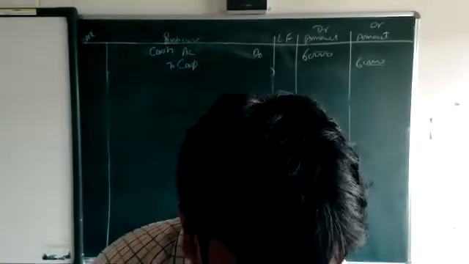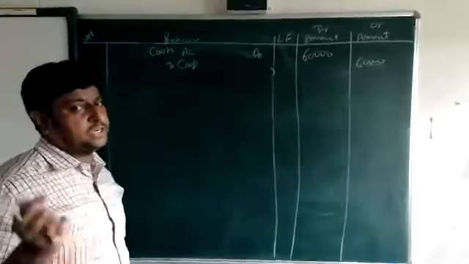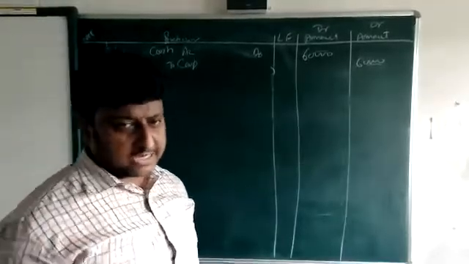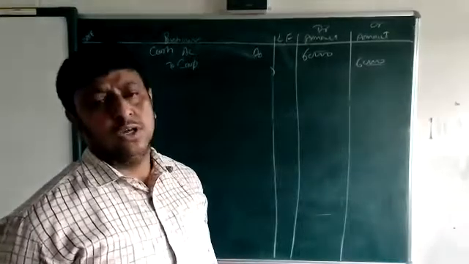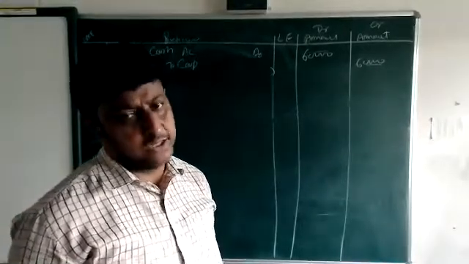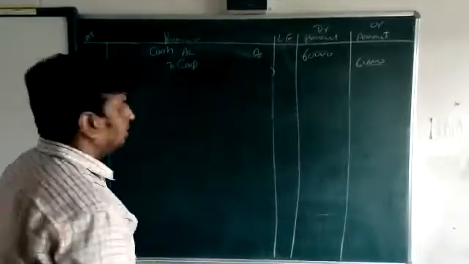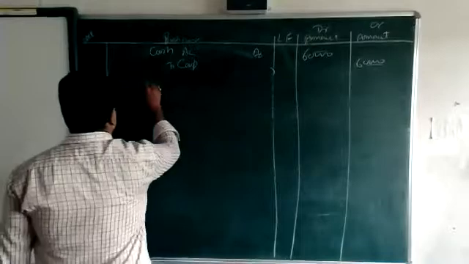Purchase furniture for cash. One is the furniture and second is the cash. Both are real accounts. You receive the furniture and pay the cash. Furniture will come in and cash will go out. What comes in is debited.